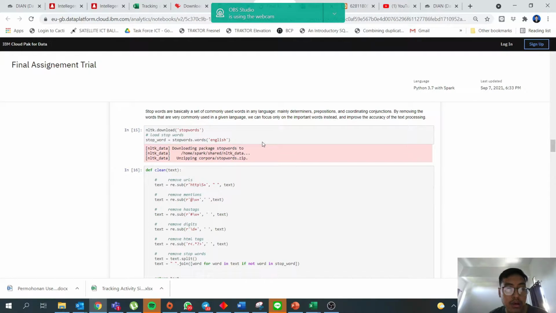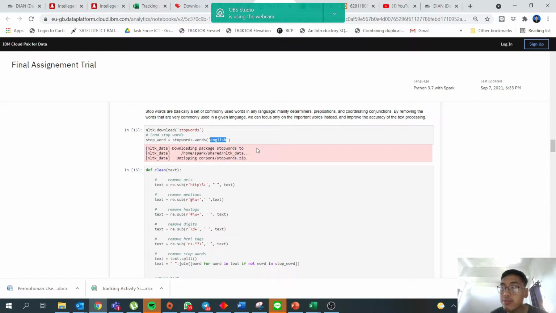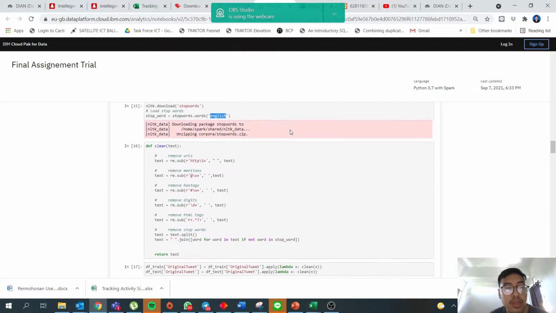We have to download stop words, and then we make a list containing stop words. English is the language we use here. English is the language that we will do the analytics and the modeling in.